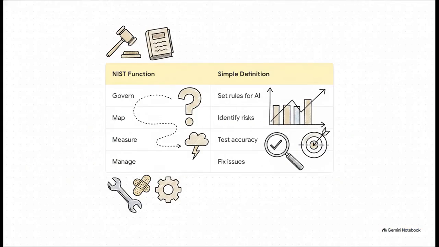So since we can't see that invisible reasoning step, we need a reliable way to check it. Enter the experts. The U.S. National Institute of Standards and Technology, or NIST, created the AI Risk Management Framework, which gives us 4 professional functions to evaluate AI trustworthiness. Govern sets the rules. Map identifies potential risks. Measure tests if the AI is accurate. And manage fixes any issues. For our worked practice today, we are zeroing in entirely on the measure function to test if an AI is actually accurate, no matter how human it sounds.